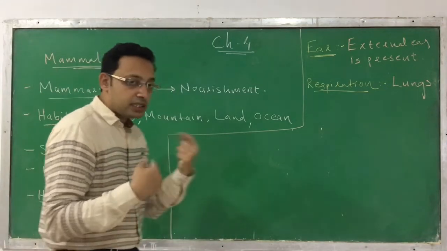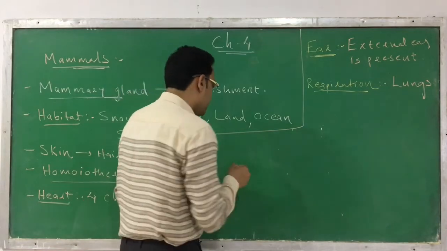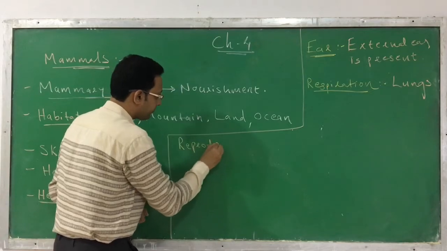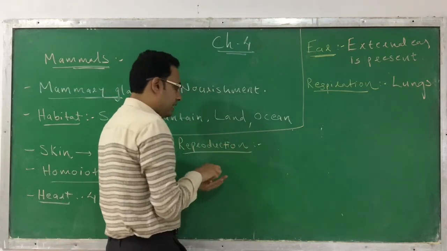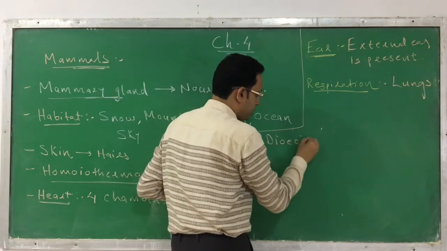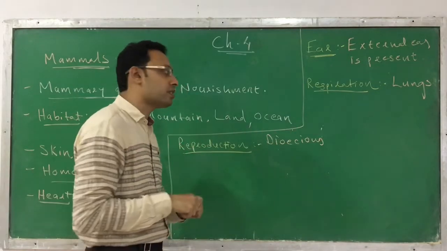Next, another important characteristic we can find is regarding its reproduction. Here you see that they are dioecious. Dioecious means the sexes are separate, male and female, two different sexes are present.